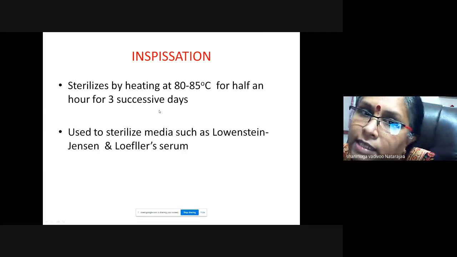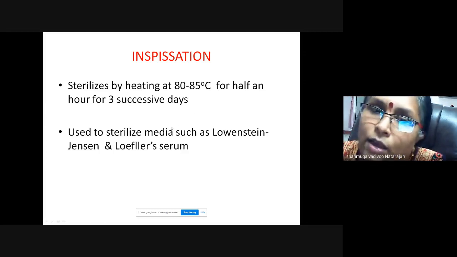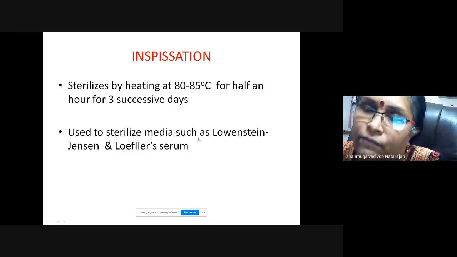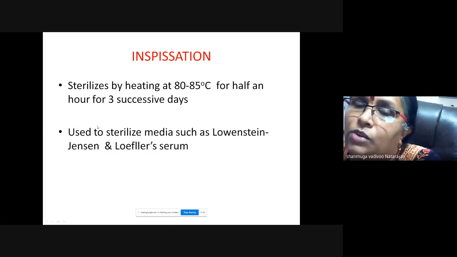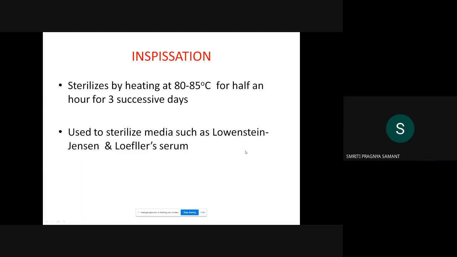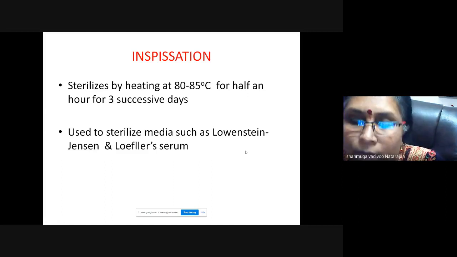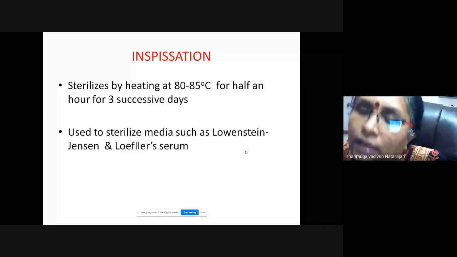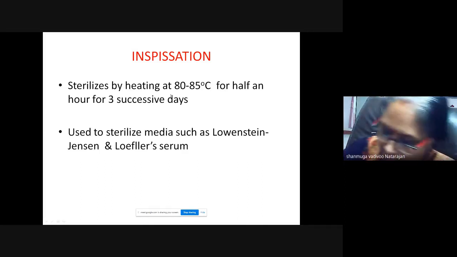That is why it says 3 successive days, because more than that, the article or whatever is being sterilized will be degraded. So anything which can withstand higher temperature you can sterilize by this process which is called inspissation. So here the most important media used is Lowenstein-Jensen's and Douglas. So this you must have learned in your microbiology practical classes. So any egg-based media or serum-based media you can sterilize by this process called inspissation.